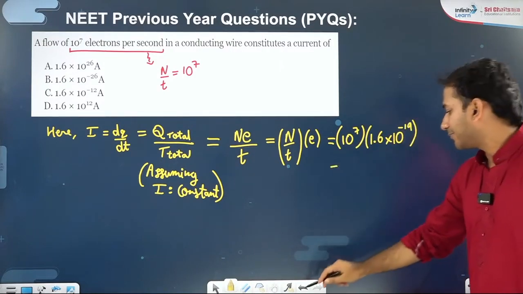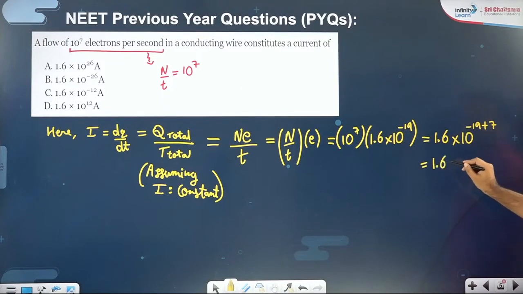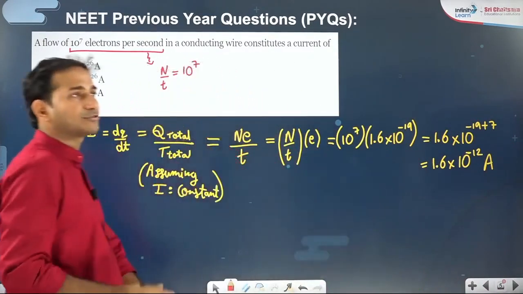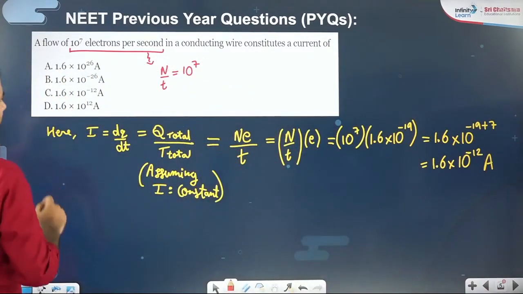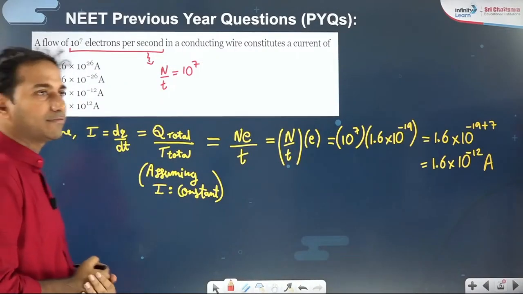Hence the answer will be 1.6 into 10 to the power, base same, power add, minus 19 plus 7. So the final answer is 1.6 into 10 to the power minus 12 amperes. Everything you are keeping in SI units, hence the final answer will also come in SI units, amperes. So the correct option is 1.6 into 10 to the power minus 12 amperes.